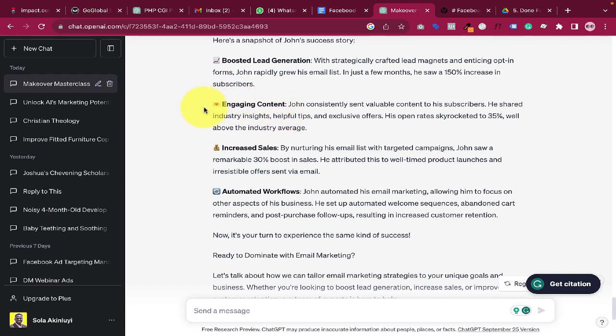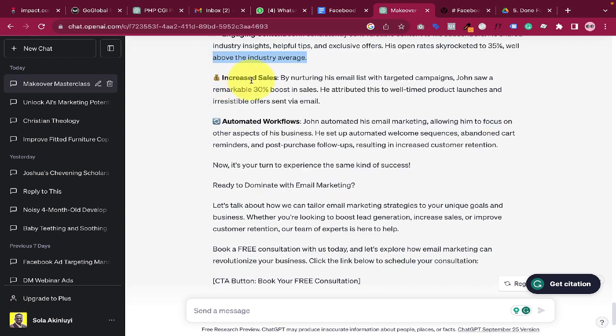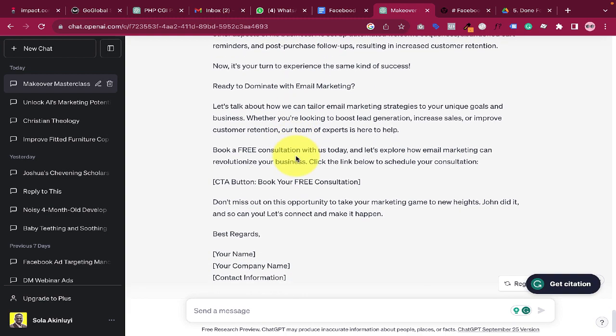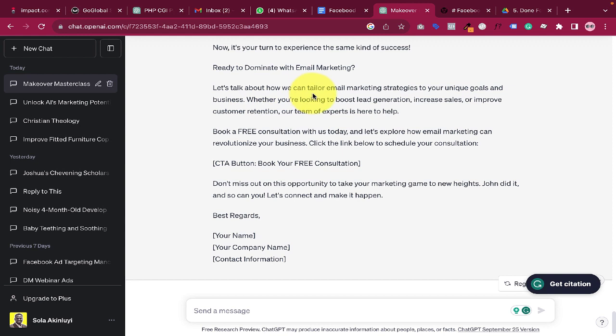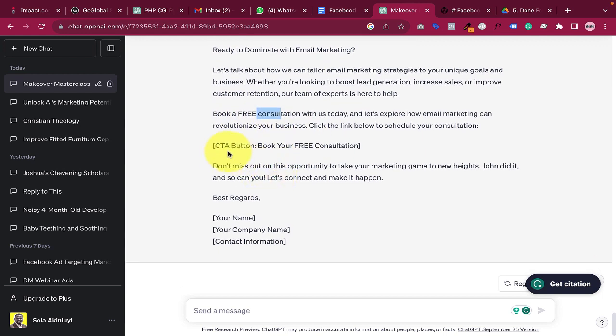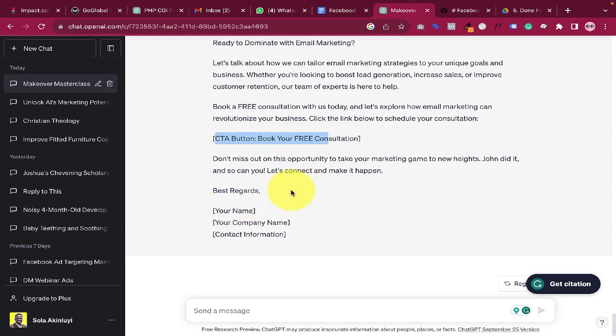So it also talks about engaging content. See, skyrocketed to 35%, well above the industry average. Increased sales, 30% boost in sales, and so on and so forth. Ready to dominate? Let's talk about how we can tailor email marketing strategies to your unique goals. And then it says, book, can you see the free is in capital letters? And then it says you can add a button to say book your free consultation, and then you can put your name. So basically, that is how you can use ChatGPT in your marketing.